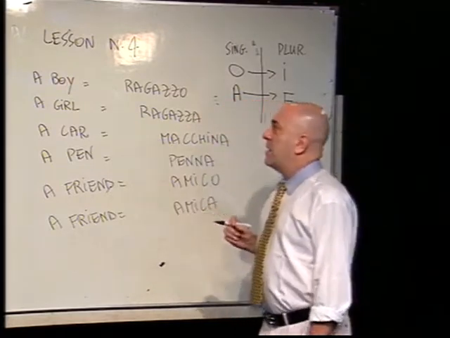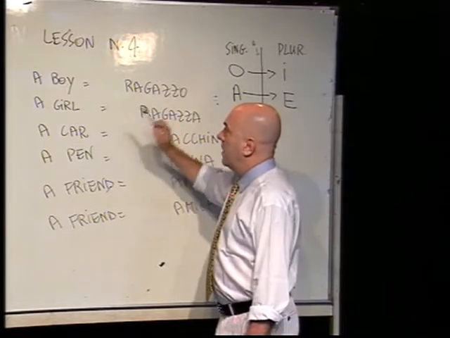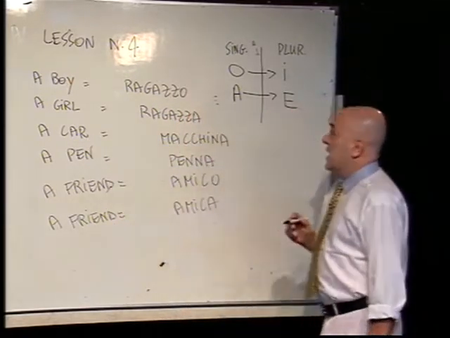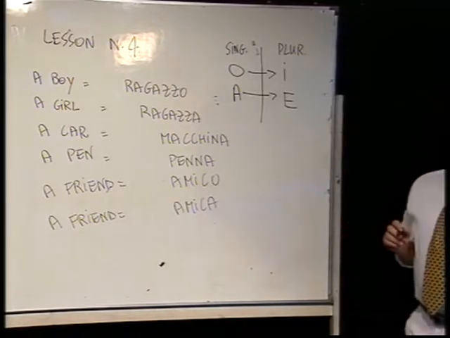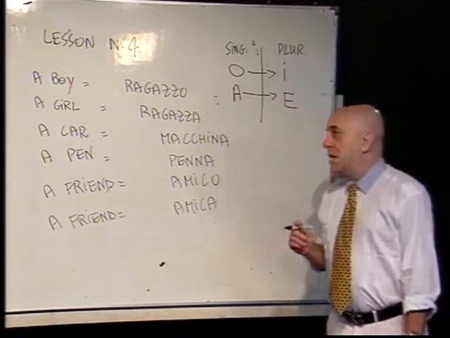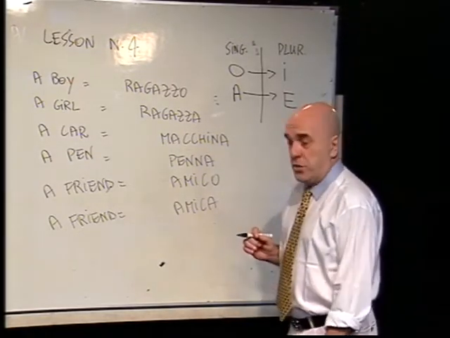How to use the article in front of the word boy, girl, car, pen, friend, and friend. There are two different types of articles, depending on whether you are using a masculine or feminine word.